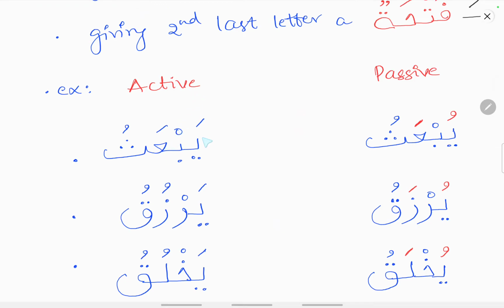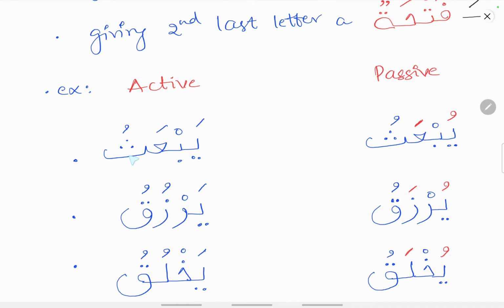If you take here Ya'basu, Ba'asa. Ba'asa was the past tense form. Yab'asu is the present tense, that is, the Fe'lul Mudari form. Yab'asu, he raises. Yub'asu, he is being raised or he will be raised. Yab'asu means he raises, that is the Fe'lul Mudari in its active form. In its passive form, it is Yub'asu. Yub'asu means he is being raised.